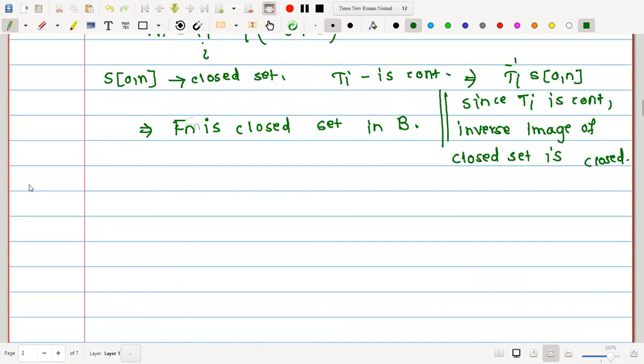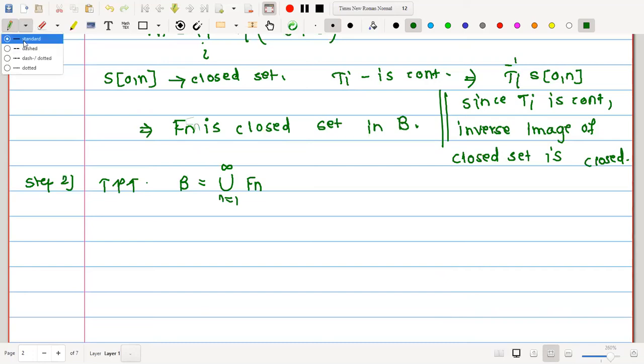Now, in the second step, we want to prove that B is written as a union: B is equal to the union, n from 1 to infinity, of Fn. Now, in order to prove this result, what will we do? We will start with the supposition that this equality doesn't hold.